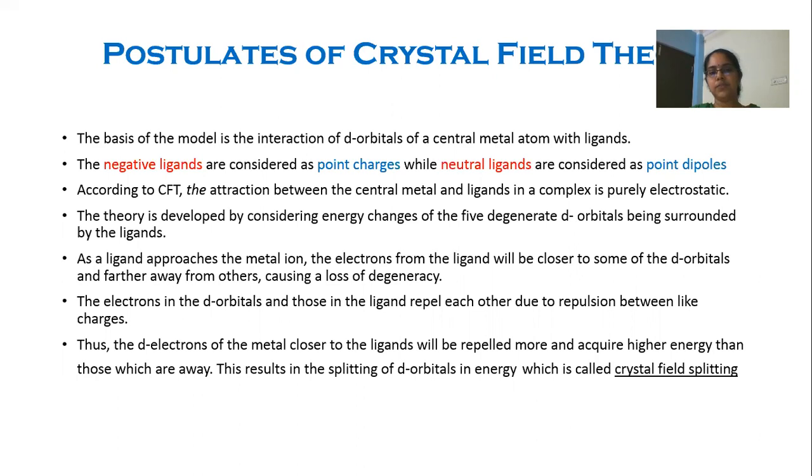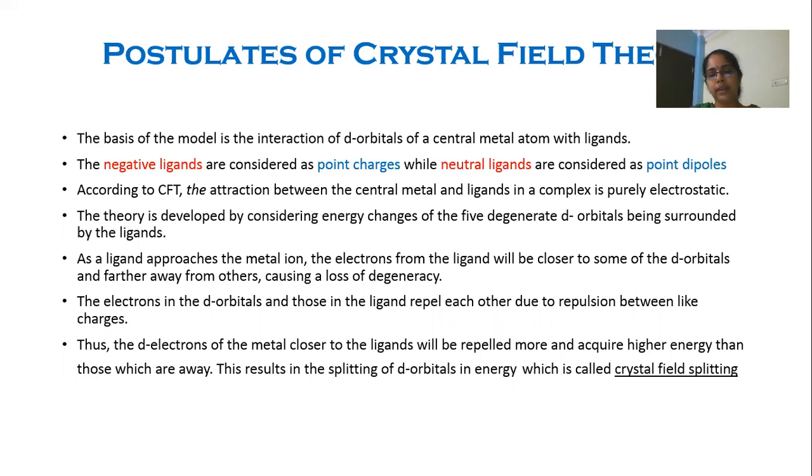And the theory is mainly based on the energy changes of the 5 degenerate d orbitals when they are surrounded by the ligands. When the ligand approaches the metal ion, it is closer to some of the d orbitals, whereas away from some other d orbitals.